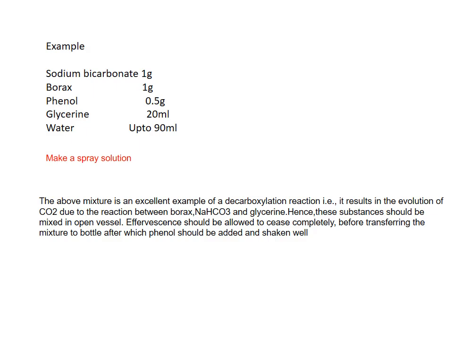Clear? Here, when sodium bicarbonate, borax and glycerin are mixed together in the presence of water, a reaction takes place with the evolution of carbon dioxide gas, in the form of effervescence. If the mixture is dispensed as such, there is a chance of bursting of the bottle. Therefore, mix these ingredients in an open vessel until evolution of carbon dioxide gas ceases. Add phenol and transfer the mixture to the bottle. So this is an example of a carbon dioxide evolving reaction, a type of chemical incompatibility.